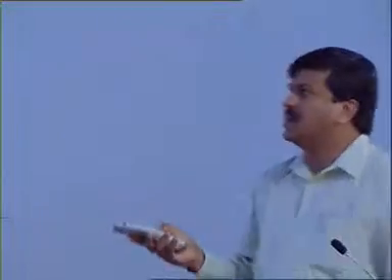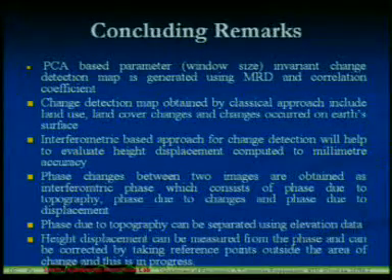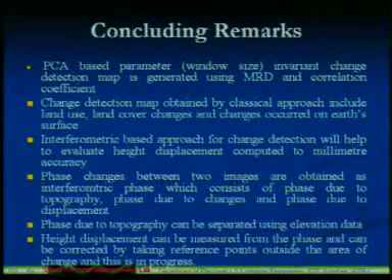So we can conclude what I have done. I have taken approximately 20 minutes. First we detected where the changes are occurring, then we applied the new technique, that is SAR interferometry. Now, it is not new. Since 95 the rest of the people have been working on it, but in India very few people are working on it. So the change detection map was observed.